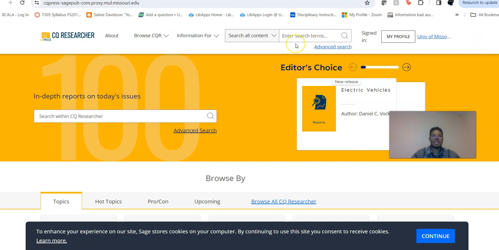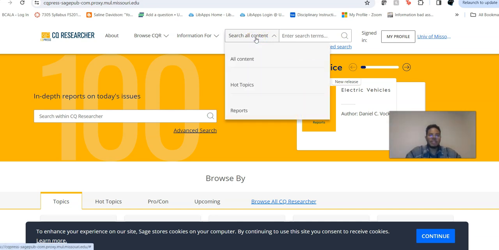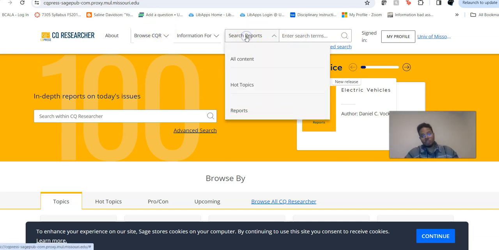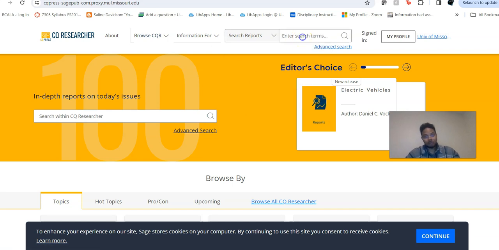But yeah, basically there are two things that you're probably going to want to really be focused on with this database. And again, you're always welcome to go back and view tutorials and learn this database a little more in depth than what I'm doing. But a lot of the good information that you're going to get within this database is going to come from reports, okay? So what you can do is you can go to reports, and now I'm searching reports here.